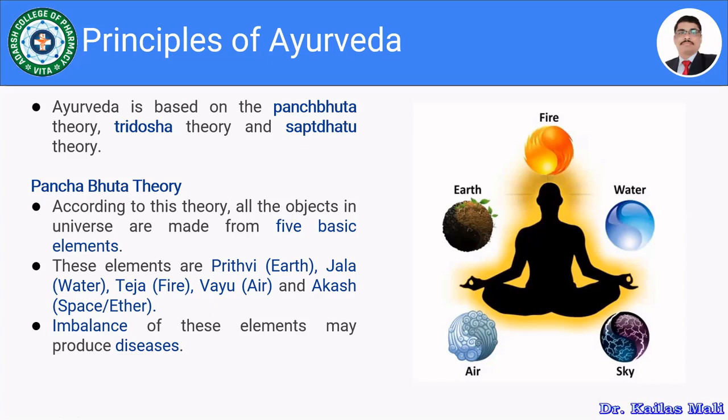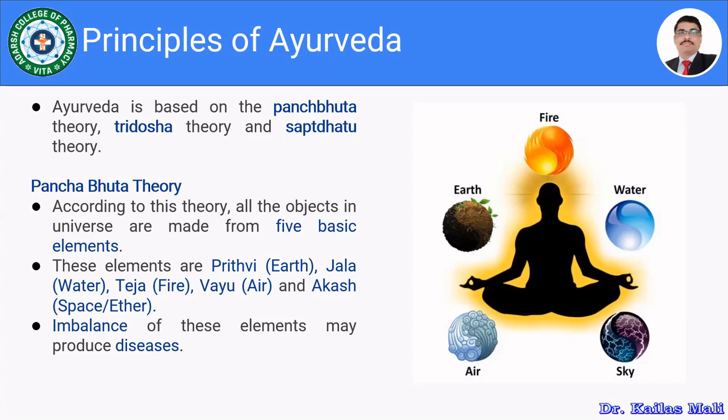In the first theory, the Pancha Bhuta theory, all the objects in the universe are made up of the 5 basic elements. Whatever objects are found in the universe are made up of these 5 basic elements: air, sky, water, fire, and earth.